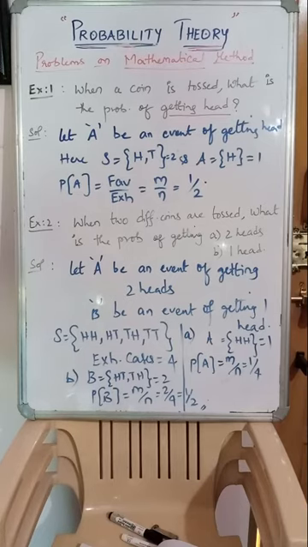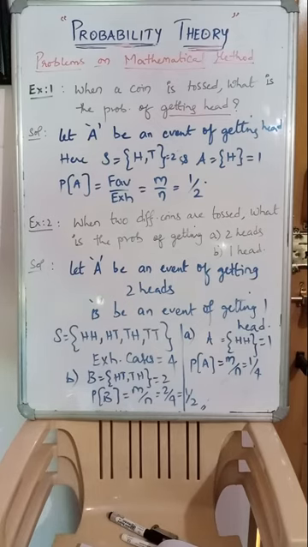Now what is the sample space when two coins are tossed? Head comma head, head tail, tail head and tail tail. This is the sample space when two coins are tossed. Now question number 1, getting 2 heads. Out of these 4, how many possible favorable cases are there? Only one, that is head comma head.